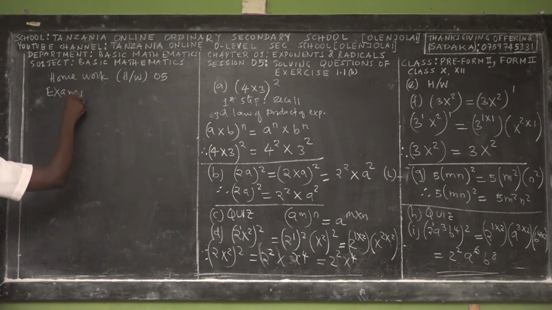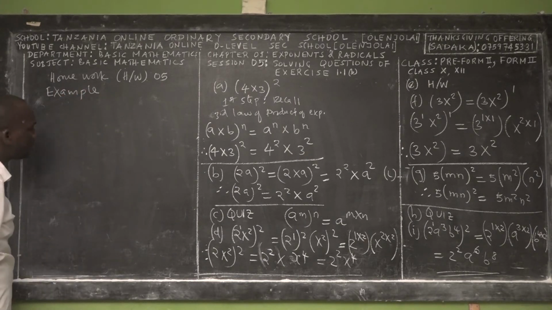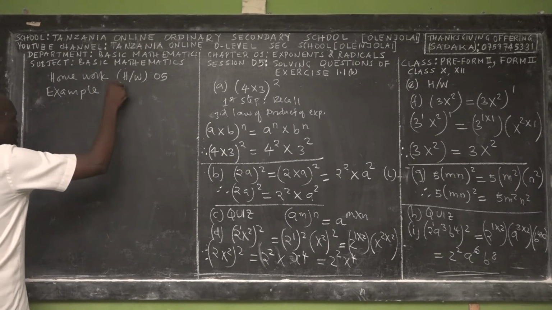So for homework 5, we had example 15, example 16, so this is example 17.